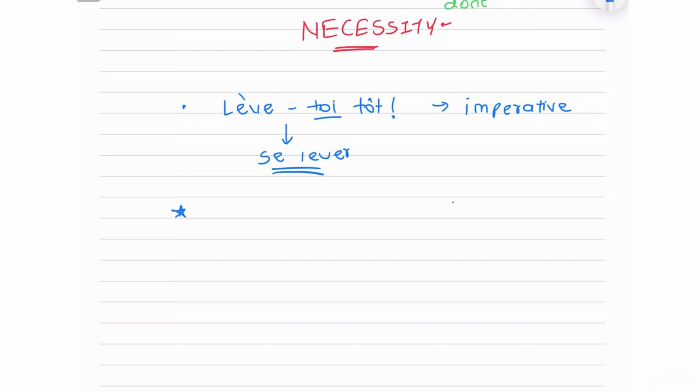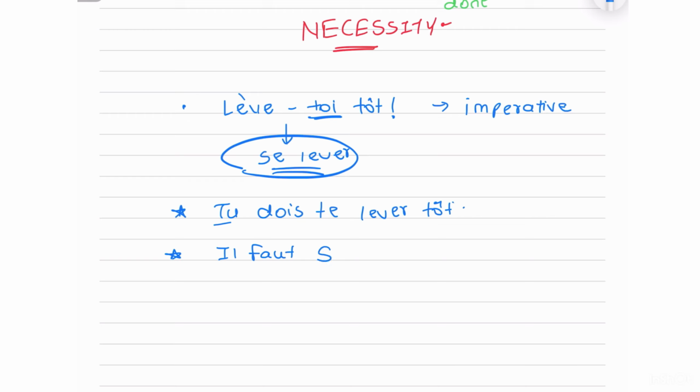First with devoir. So here we're talking about toi, as in tu. Then doit. And here, because I'm talking about you, I will make this se into te. I'll leave this in the infinitive. And that's it. Tu dois te lever tôt. Same way with falloir. We started with il faut. Then here I'm going to write se lever because I'm not talking about you in particular. I'm talking in general as in se lever.